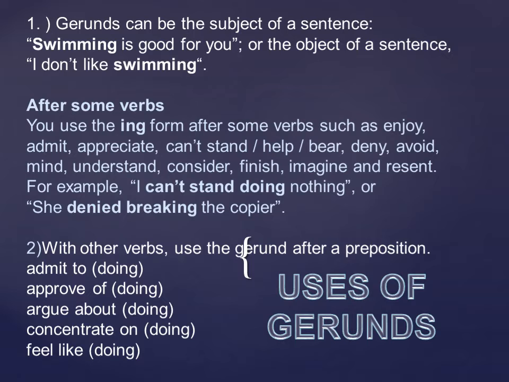So here in the slide, how gerunds are used in different ways. Let me read it out first. Gerunds can be the subject of a sentence. This we have already done, and I have already explained it, so it's not required. "Swimming is good for you." Here swimming is the subject. But in the next sentence, "I don't like swimming," it is totally reversed. Here swimming is acting like an object. This we have discussed.